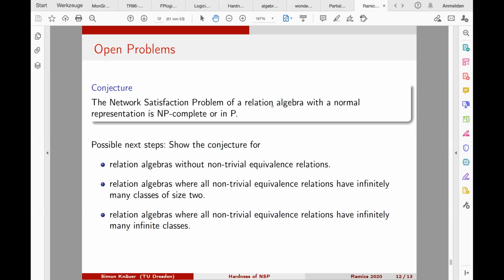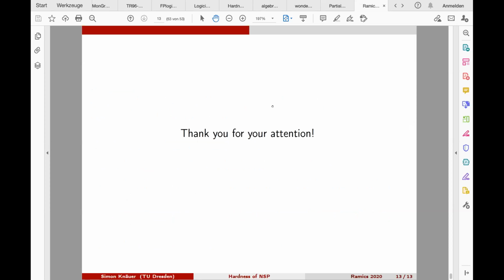And the last, most general thing in some sense, would be the relation algebras with only symmetric atoms. This would be very interesting. And so, thank you for your attention, and feel free to ask any questions.